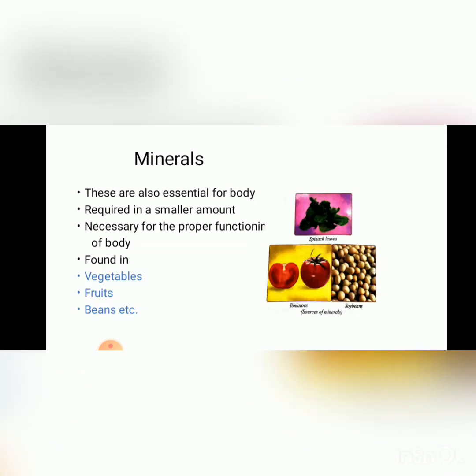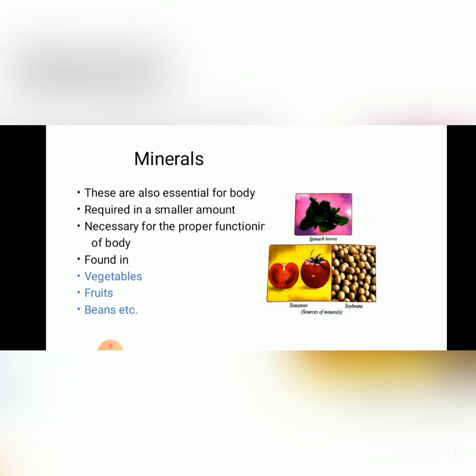Okay, the next component of the food is minerals. Like vitamins, minerals are also very important for us. These are also essential for the body. Minerals are required in a smaller amount. These are also necessary for the proper functioning of your body. Minerals are also found in vegetables, fruits, beans, etc.